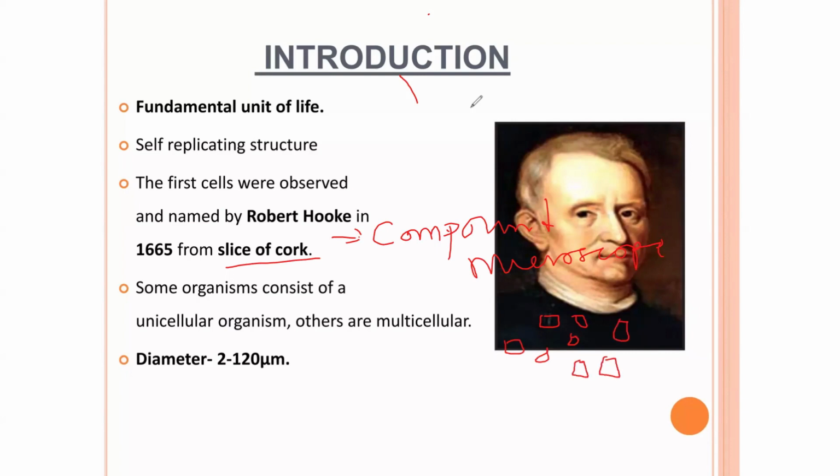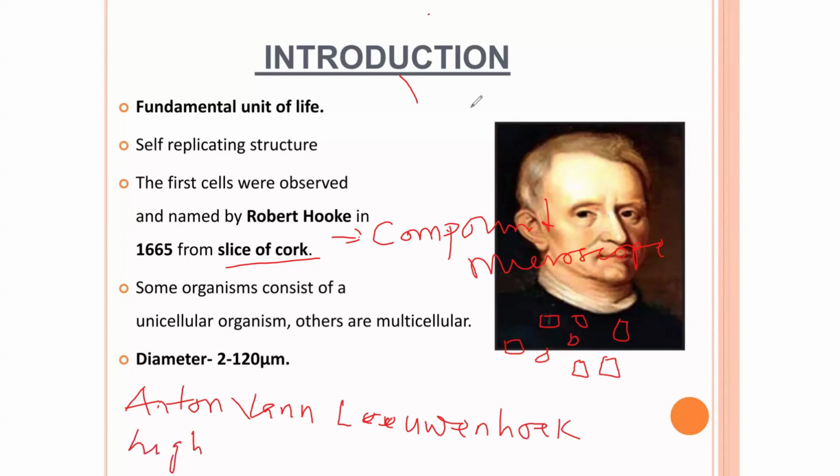And apart from Robert Hooke, another scientist called Anthony van Leeuwenhoek also used a compound microscope, but with higher magnification.